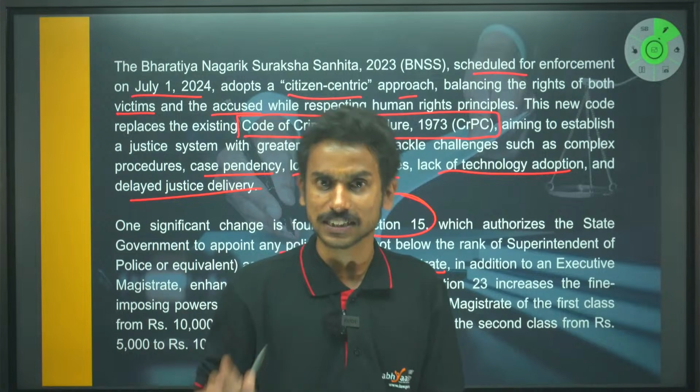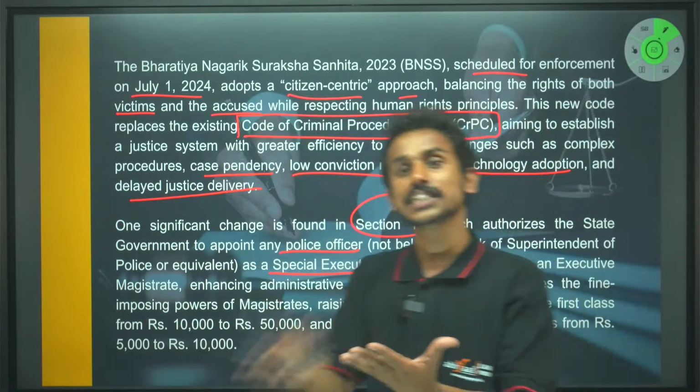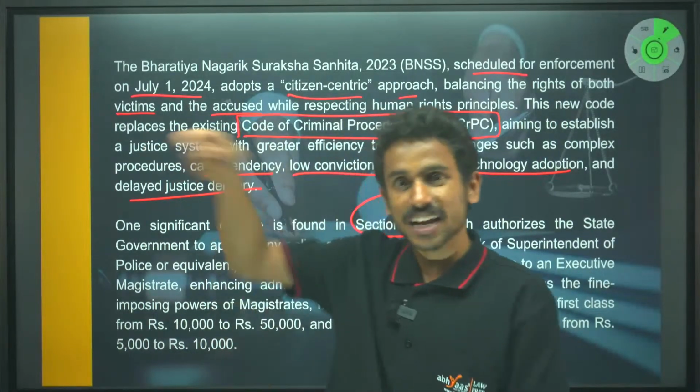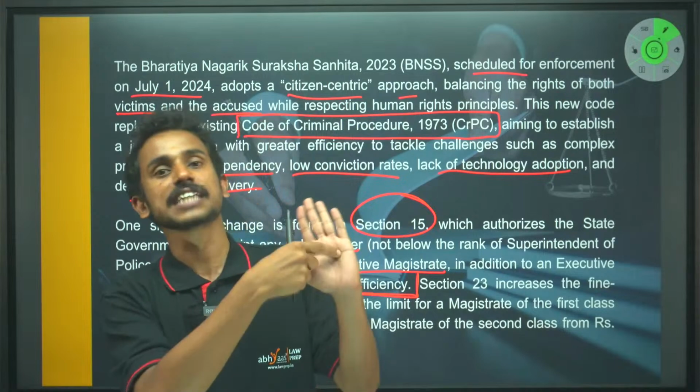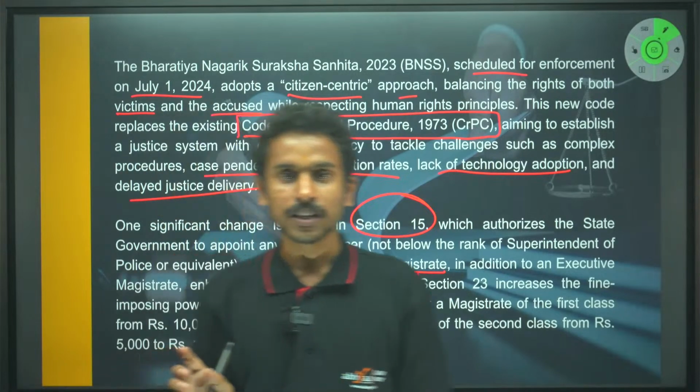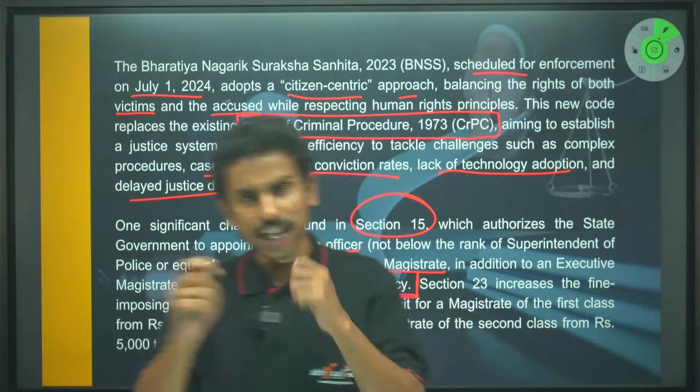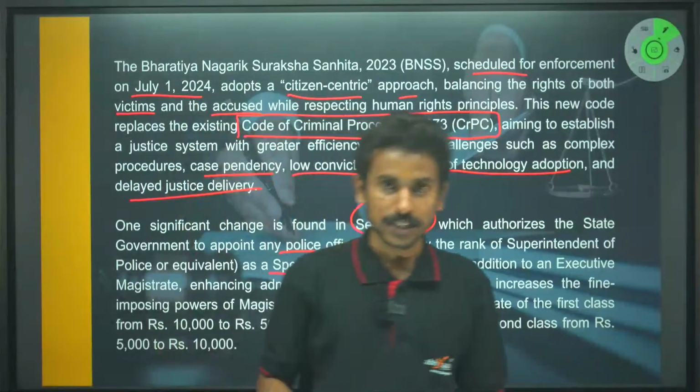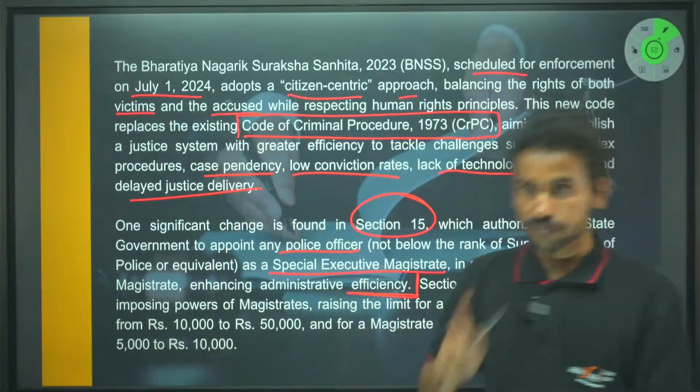And you would get to see this, right? If you open the older CrPC, you would see that after every section you will get to see if any state has changed that particular law, right? Almost all sections are changed according to what suits the state, right? So this is also something that you can follow.